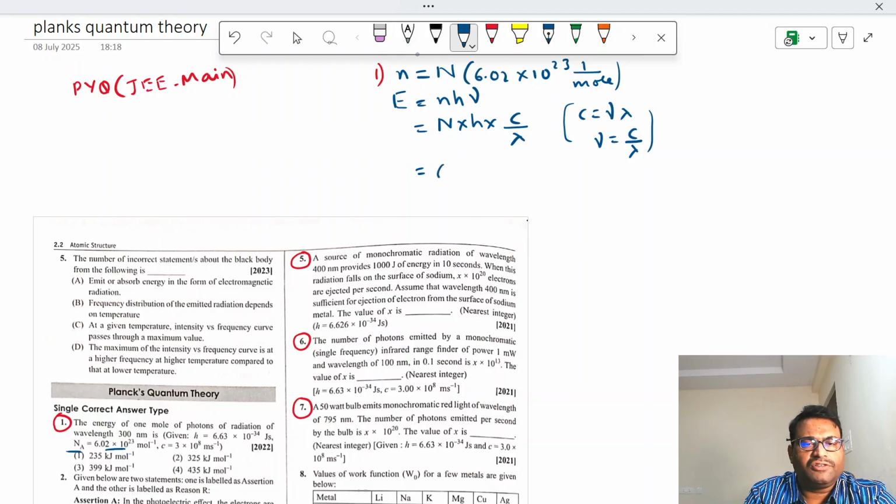6.02 into 10 power 23 per mole into Planck's constant, which is also given.